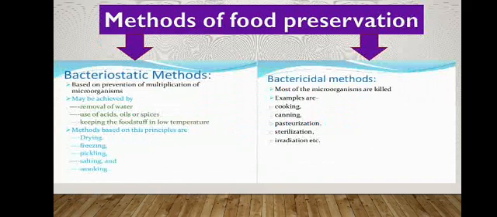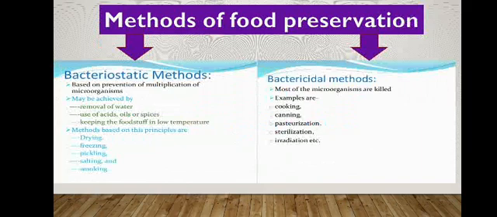Bacteriostatic methods are based on the prevention of multiplication of microorganisms. This is the principle we have already studied: the prevention and delay of microbial decomposition. In the bacteriostatic methods, the principle of prevention of multiplication of microorganisms is applied. This can be achieved by removal of water, use of acids, oils or spices, and keeping the foodstuff at a low temperature. We have discussed this earlier.